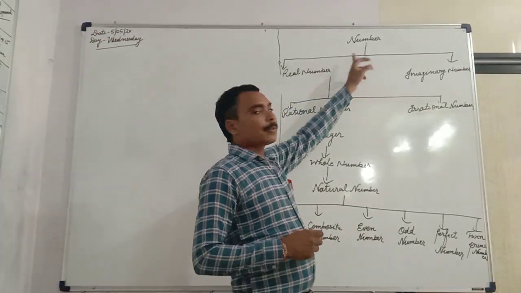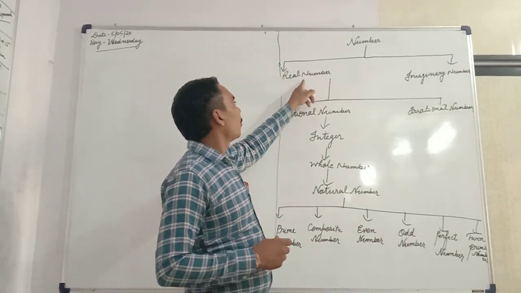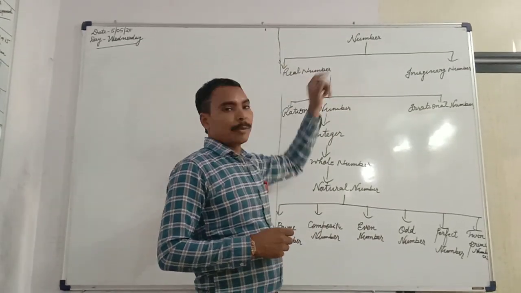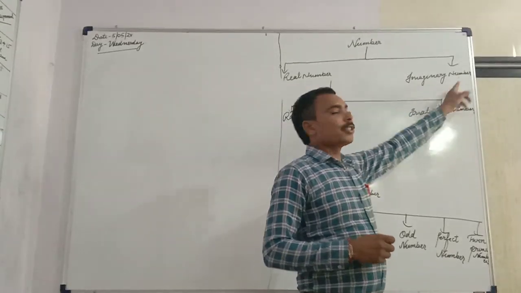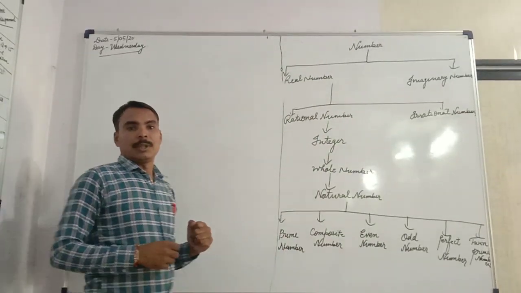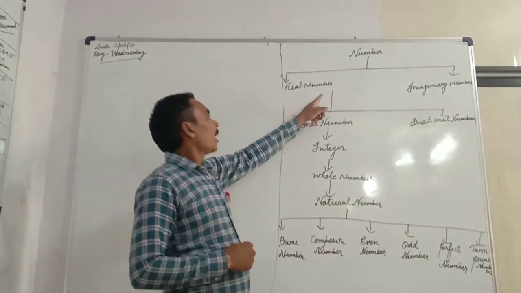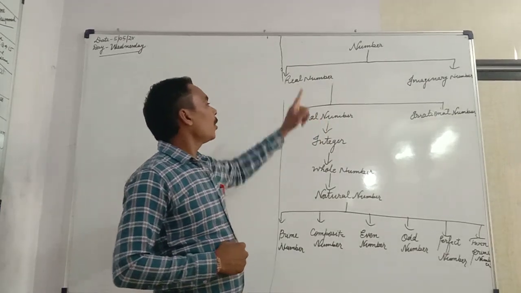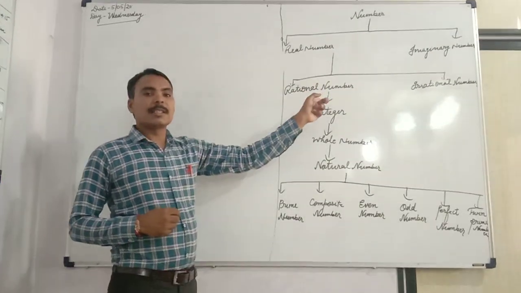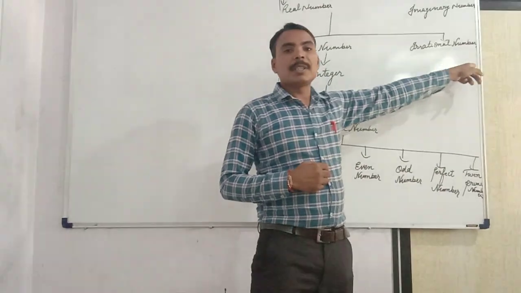There are two types of numbers. The first is real numbers and the second is imaginary numbers. And there are two parts of real numbers: the first part is rational numbers and the second part is irrational numbers.